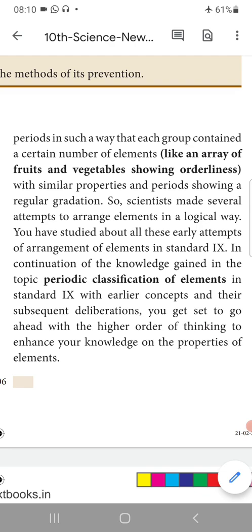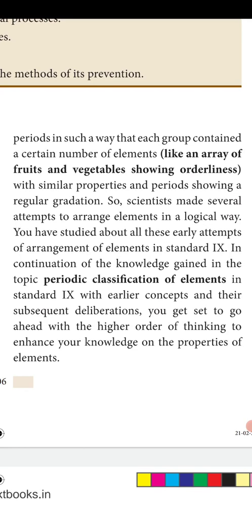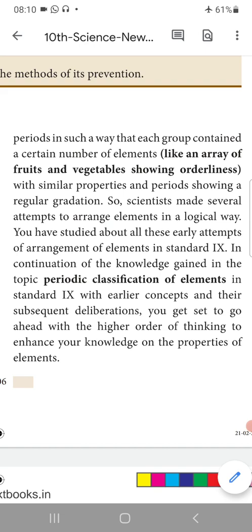Okay, so scientists, what did they do? They made several attempts to arrange these elements in a logical way, and you have studied about all these early attempts of arrangement of elements in your standard 9. Is it right? Yes. In continuation of the knowledge gained in the topic, that is periodic classification of elements in standard 9, with earlier concepts and their subsequent deliberations, you can get set to go ahead with a higher order of thinking to enhance your knowledge on the properties of elements.